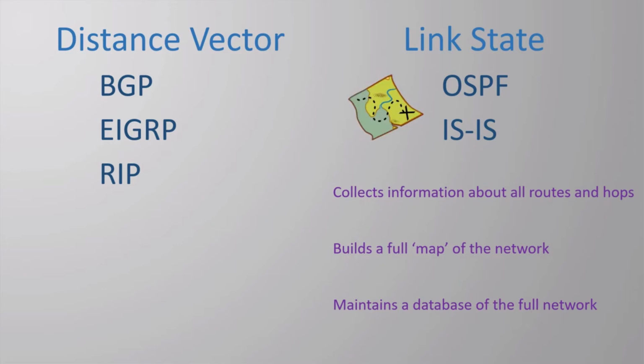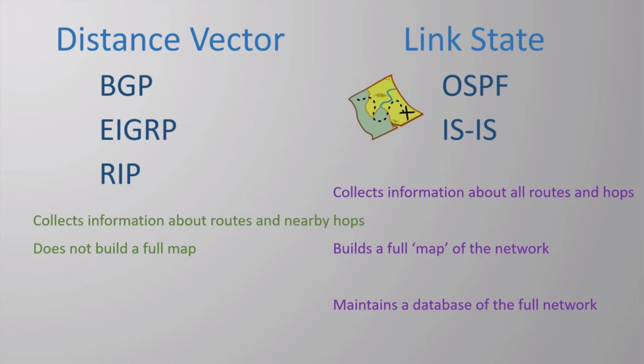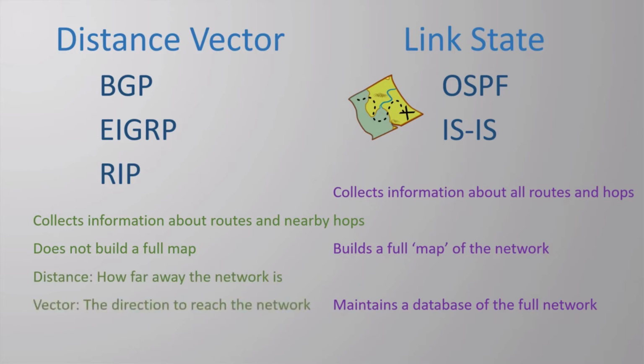Distance vector routing protocols, which includes RIP, take a different approach. Routers running a distance vector protocol will still share routing information with their neighbors, but they won't share as much information and they won't build a full map. Simply put, they share a network and how far away it is. For example, a router might say, I know about 10.10.10.0, and it is 2 hops away. In this example, the distance is how far away the network is, and the vector is the direction the network is in. The network direction, you might say. And that's how we get the name distance vector.